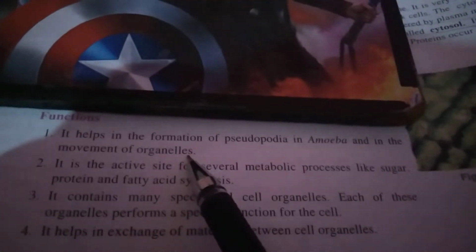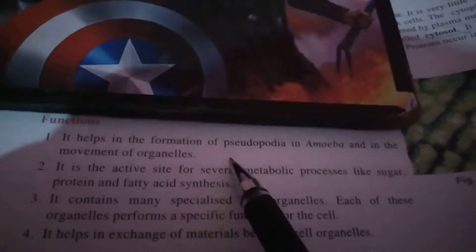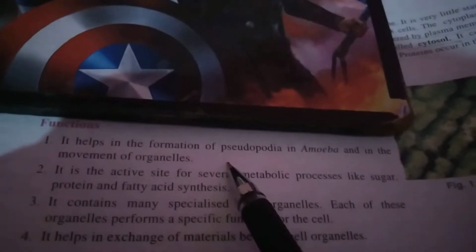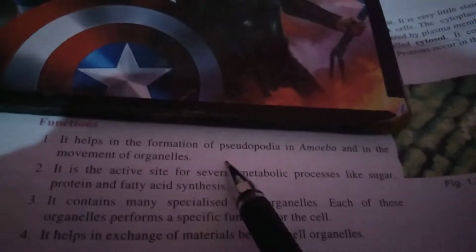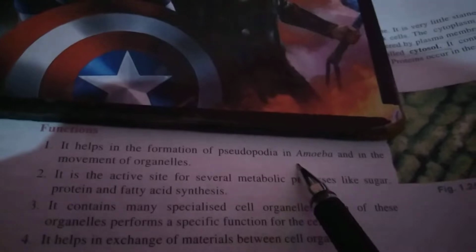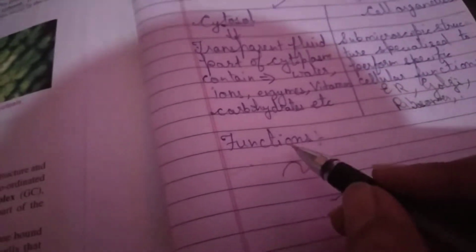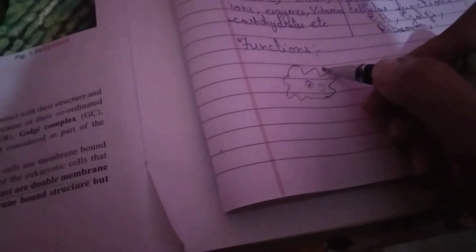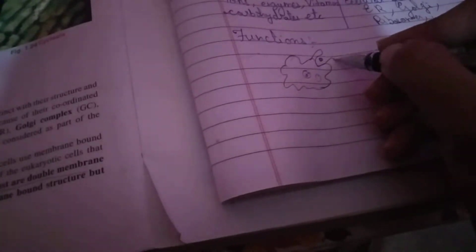In 8th class and 7th class we read about the amoeba. In amoeba, pseudopodia are present. I'm drawing the diagram of the amoeba: its nucleus, this is the outer membrane, this is the vacuole. Whenever any food particle comes near the amoeba, its membrane makes pseudopodia.